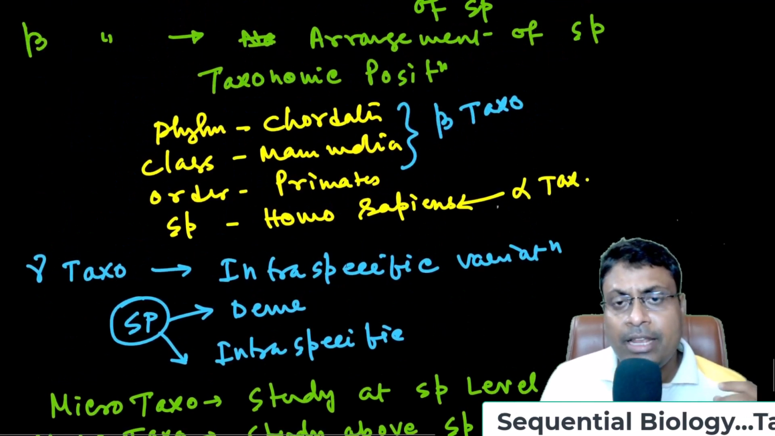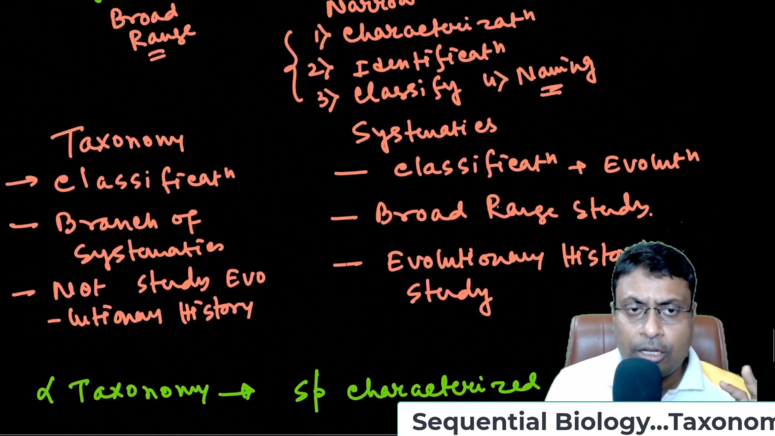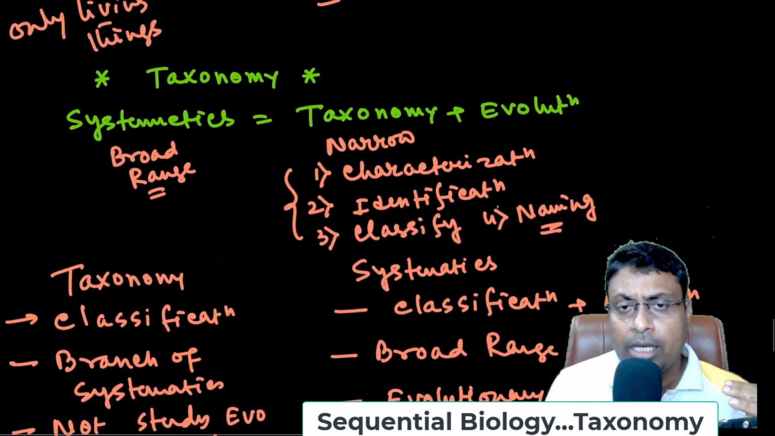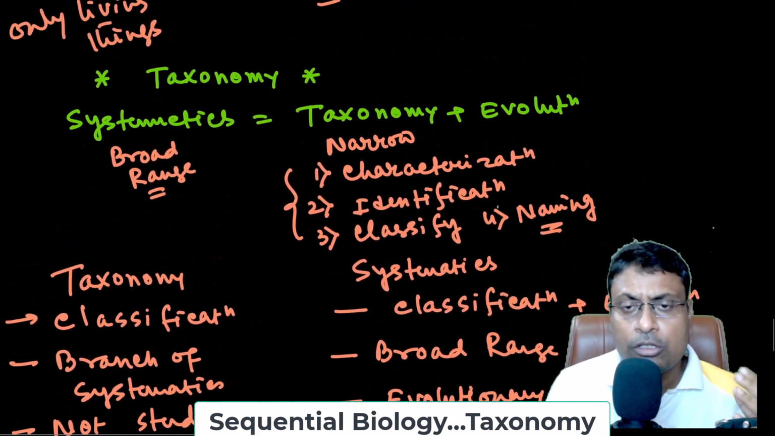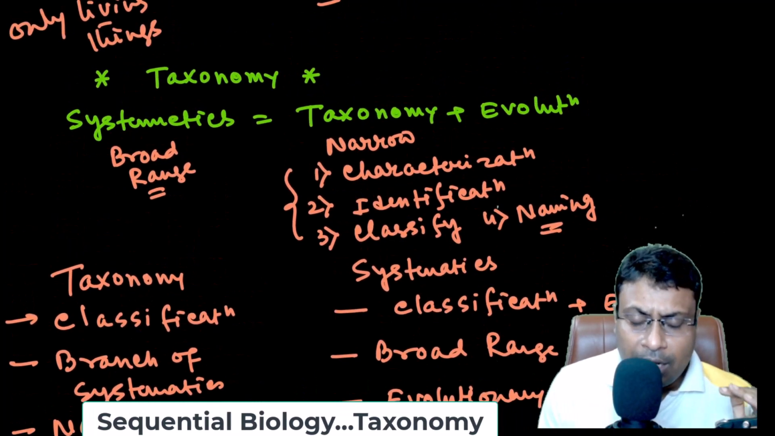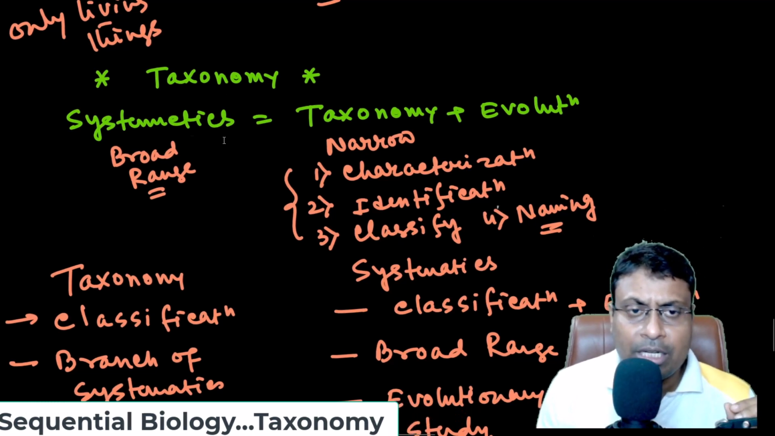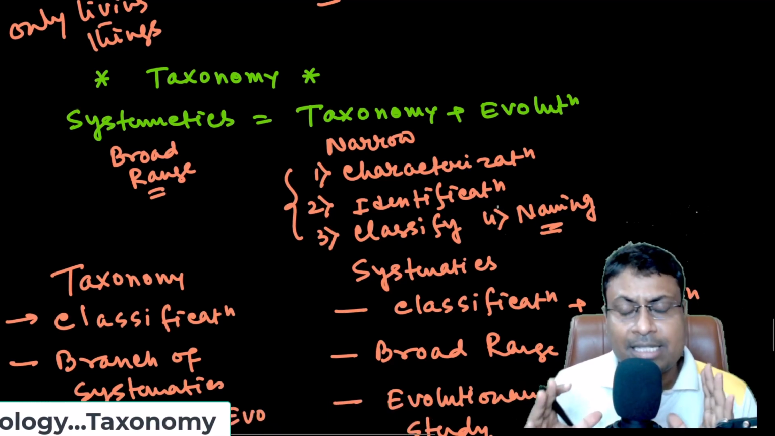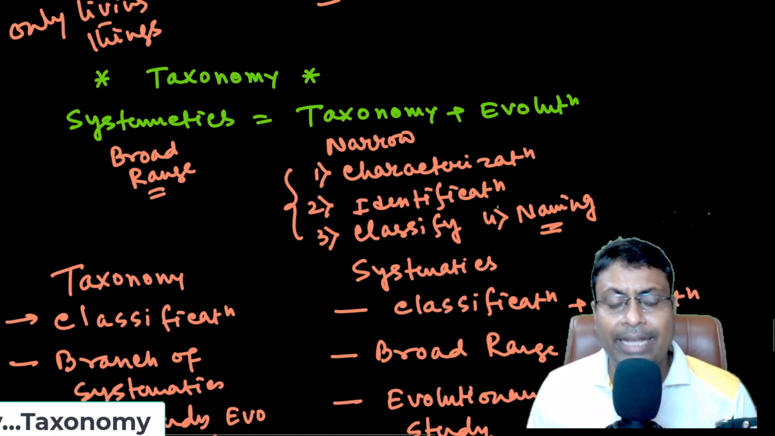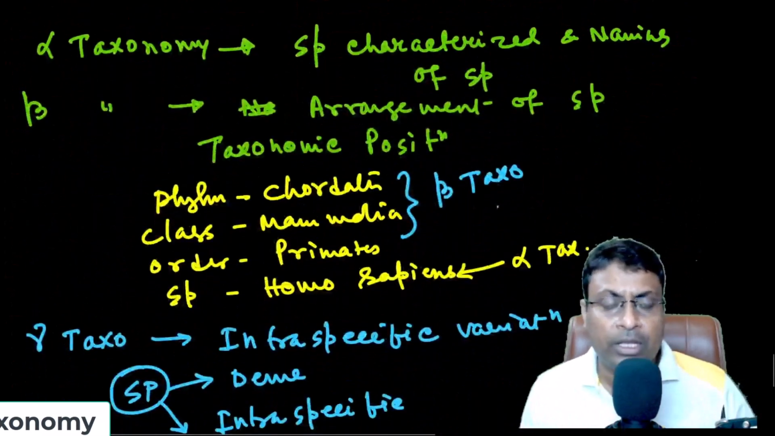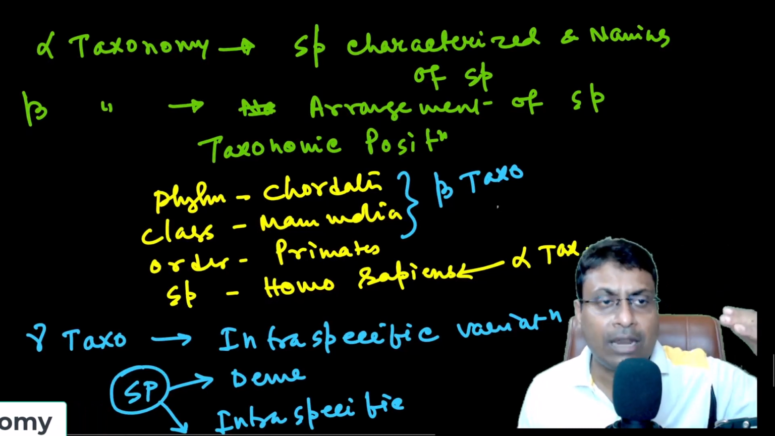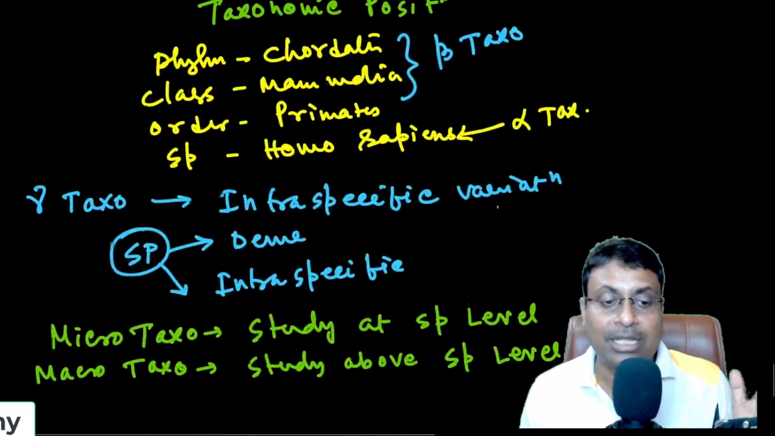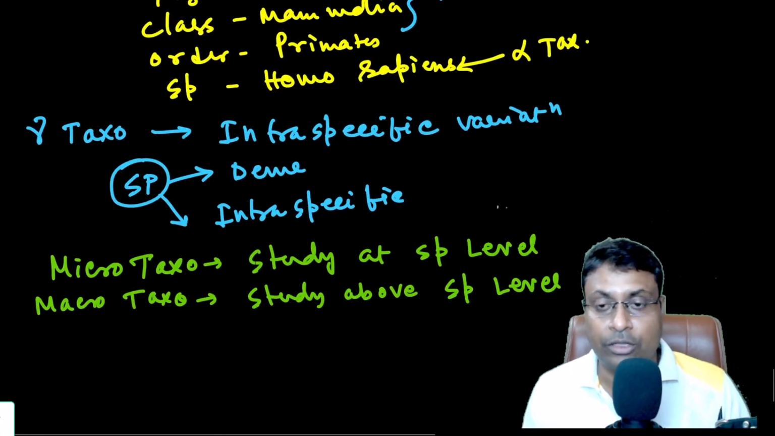These are very closely related terms which you should know when you study taxonomy. Hope you have clearly understood the differences between taxonomy and systematics, and also these confusing terms: what is alpha taxonomy, beta taxonomy, gamma taxonomy, and micro and macro taxonomy.